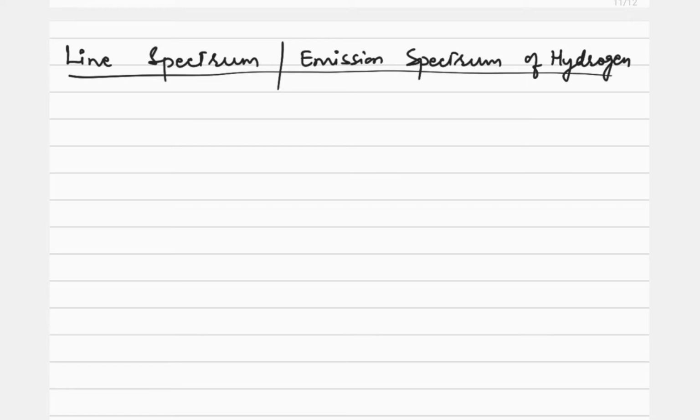The spectrum of hydrogen is obtained by passing an electric discharge through a gas taken in the discharge tube at low pressure. What does it mean? We are taking a discharge tube, as we have done earlier also in the discharge tube experiment. To have a low pressure, this is connected with the vacuum. So here is the vacuum.